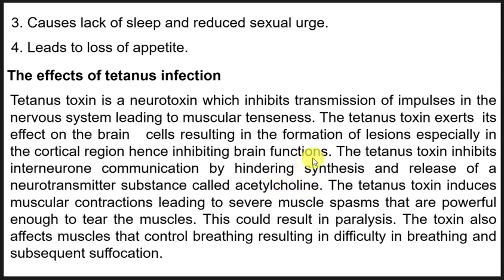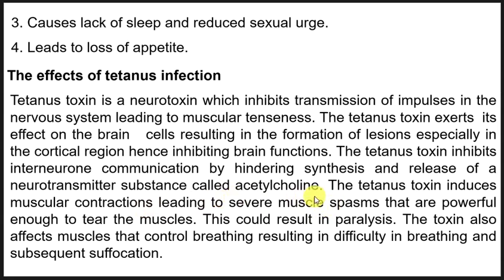So this tetanus can inhibit interneural communication, like the communication between neurons. It does so by hindering the synthesis and the release of neurotransmitters. So it can hinder the production and making of neurotransmitters that are called acetylcholine.